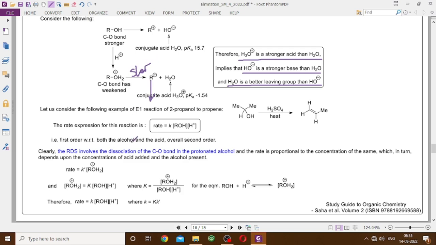If that is the slow step, the RDS, the dissociation of the C-O bond in the protonated alcohol, then it is the concentration of the protonated alcohol which determines the concentration of R plus, and consequently it determines the rate.